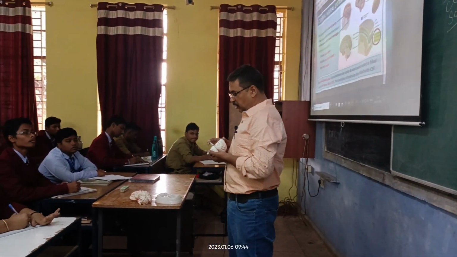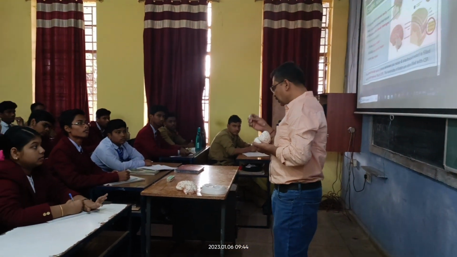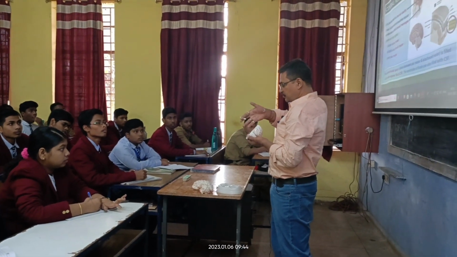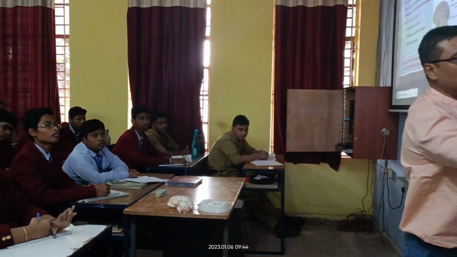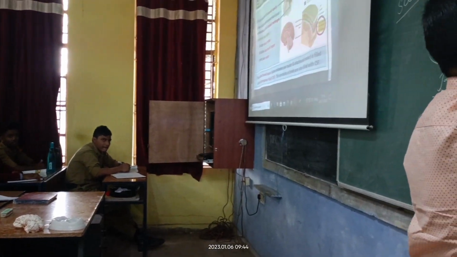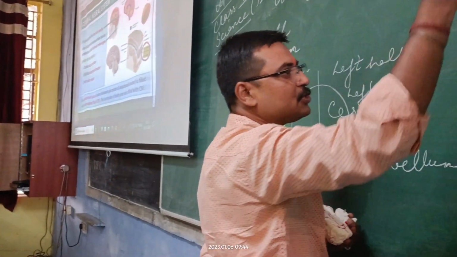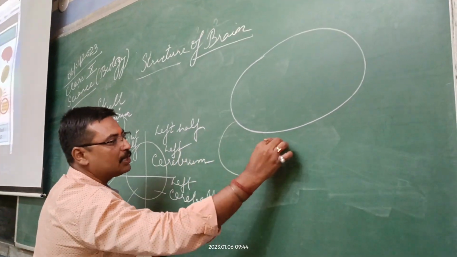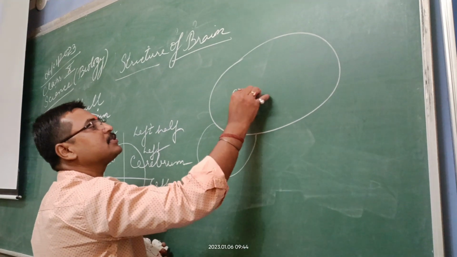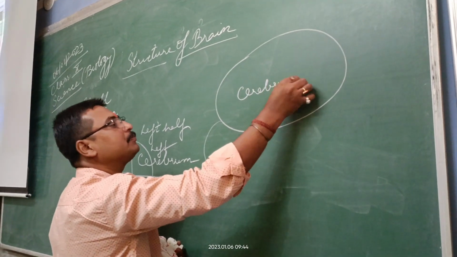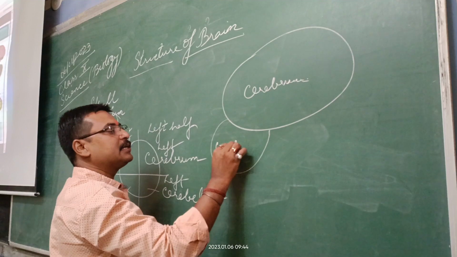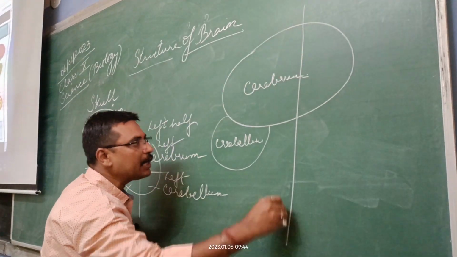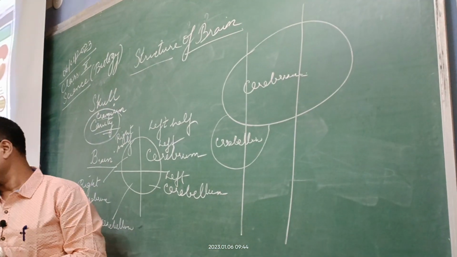So this brain can once again be divided into three portions: the first part, the second part, and the middle part. So we will look at a different structure. This is the cerebrum, and this is the cerebellum. Now the entire brain can be divided once again into two halves.